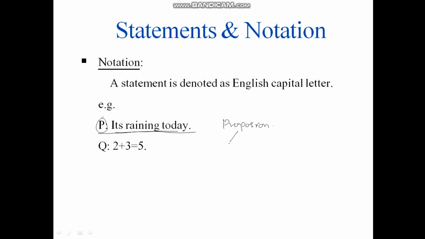A proposition consists of two parts: one is called a notation, followed by a statement. For example, Q is equal to 2 plus 3 is equal to 5. Here Q is a notation and this is a statement. This whole is a proposition.